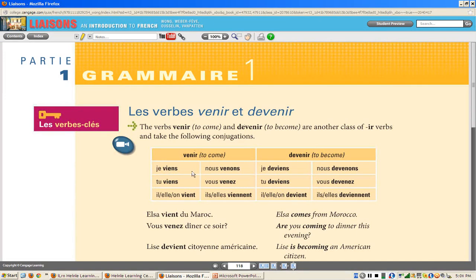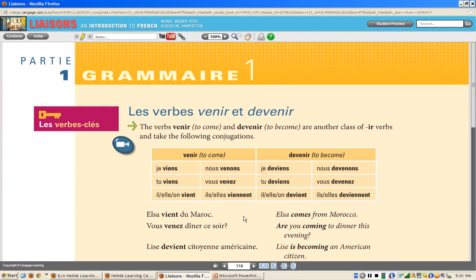So, here's the conjugation. Je viens, tu viens, il, elle vient, nous venons, vous venez, ils viennent, je deviens, tu deviens, il devient, nous devenons, vous devenez, ils deviennent. So, voilà, you see the similarity.